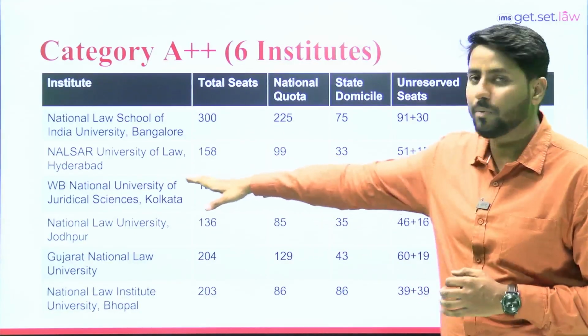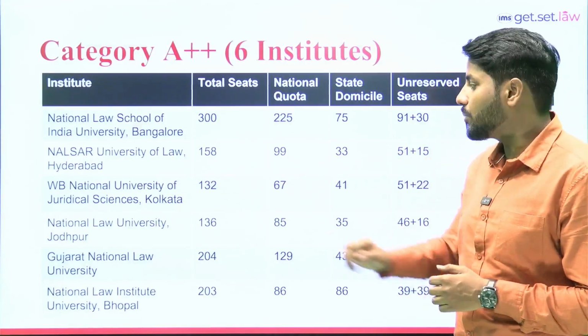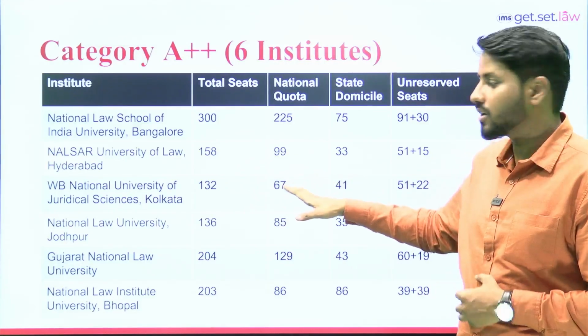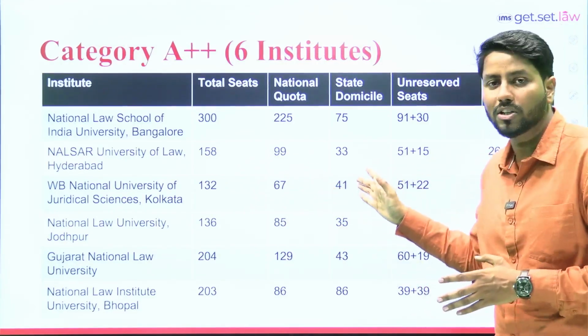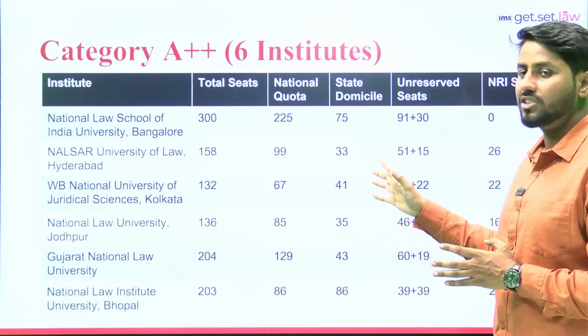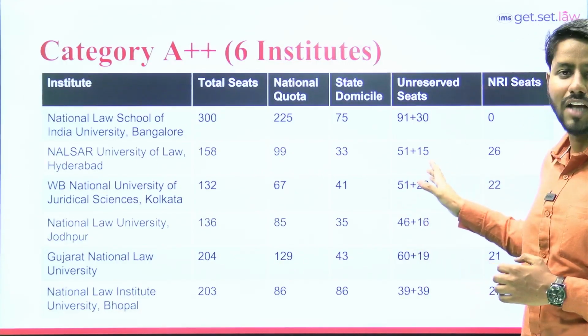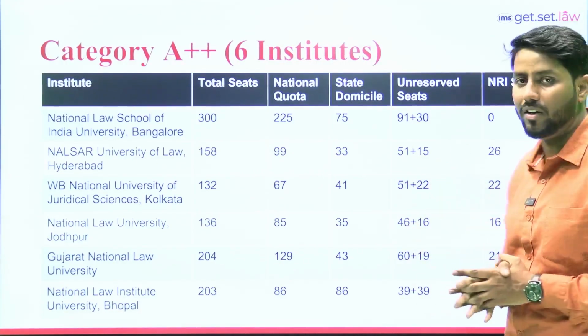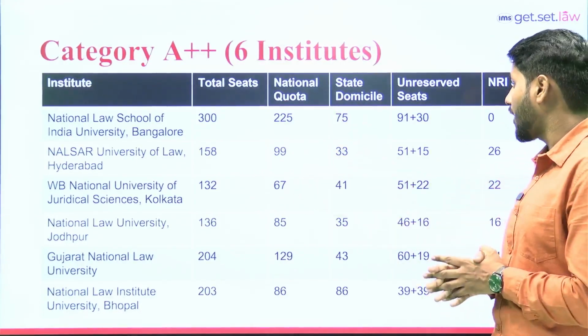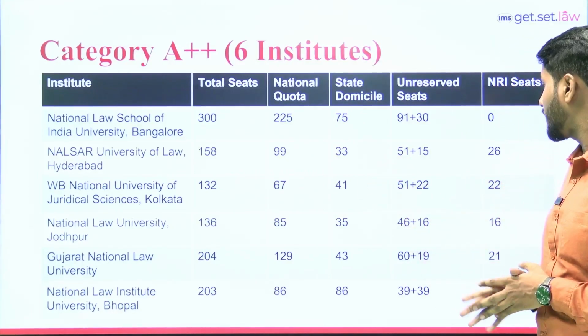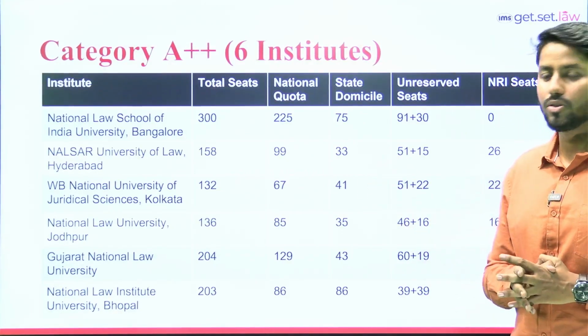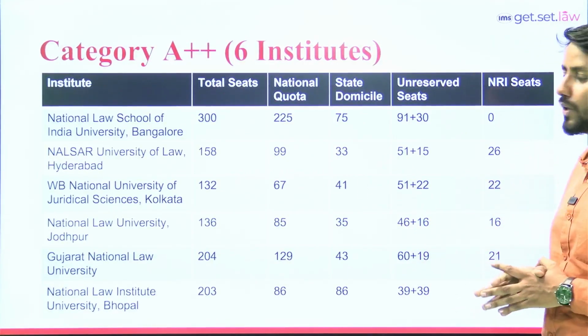The third college will be NUJS Kolkata. The total number of seats is 132. The national quota is 67. For state domicile, they are offering 41 seats. For the unreserved category students, there are 51 for national quota and 22 for state domicile in total, and the last one will be the NRI category, for which they are offering 22 seats.